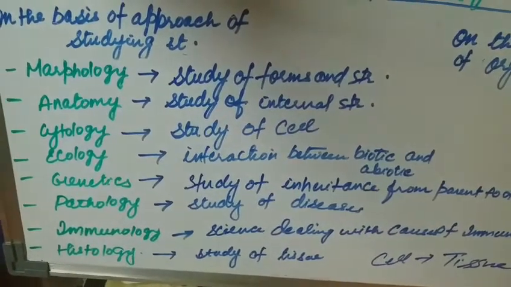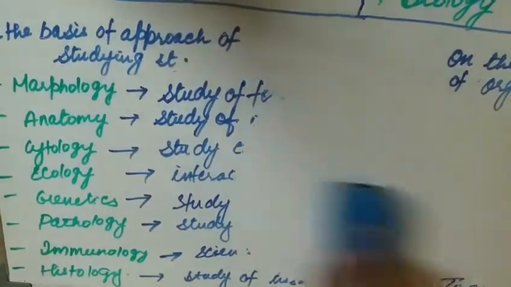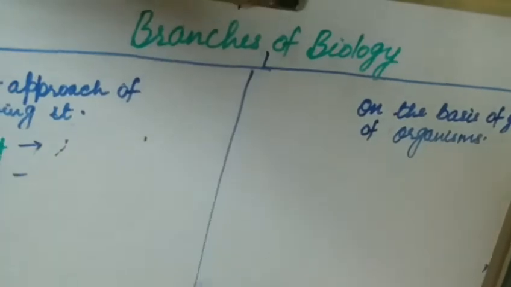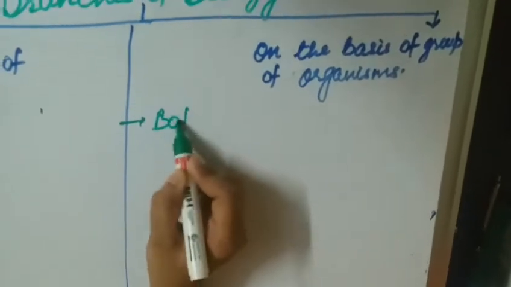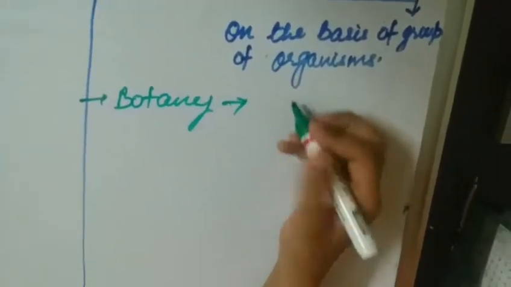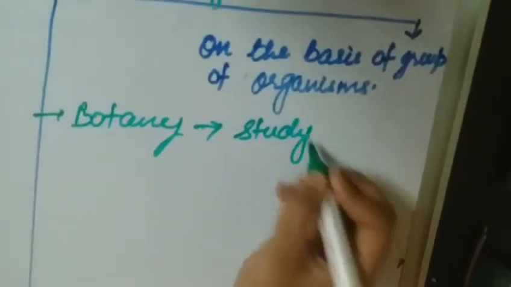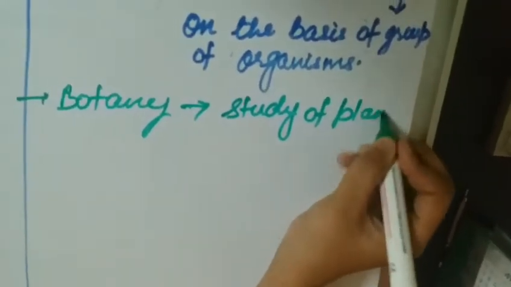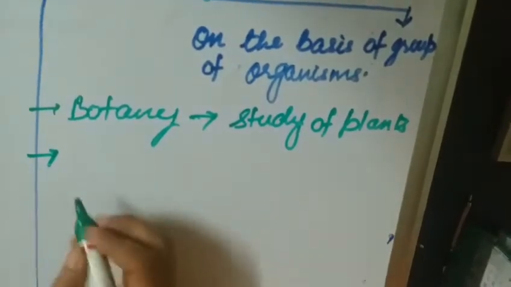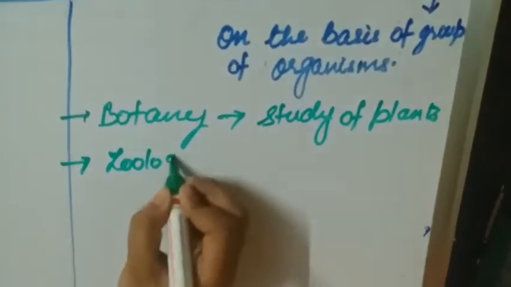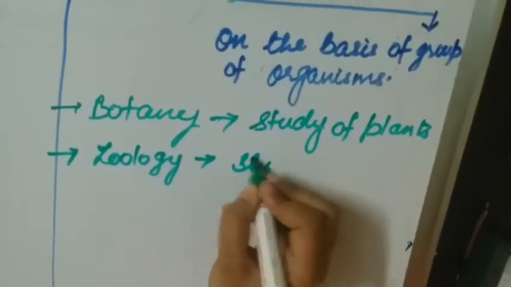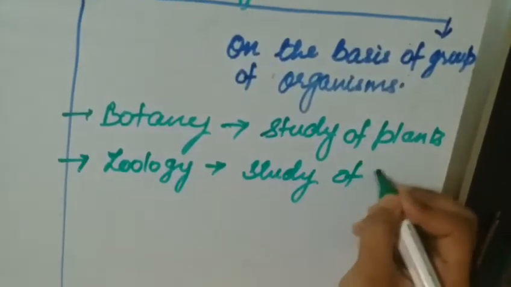Now we will move to the next one, on the basis of group of organism. On the basis of group of organism, how many branches is biology differentiated into? It is differentiated into botany. Botany is the study of plants. Next one is zoology. It is the study of animals.